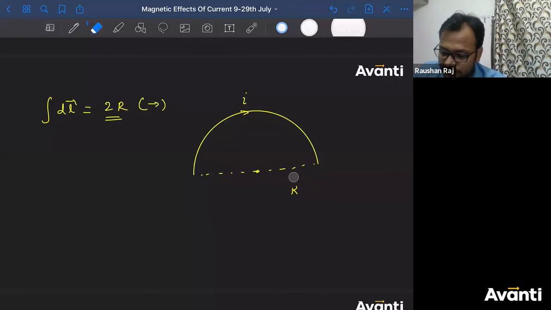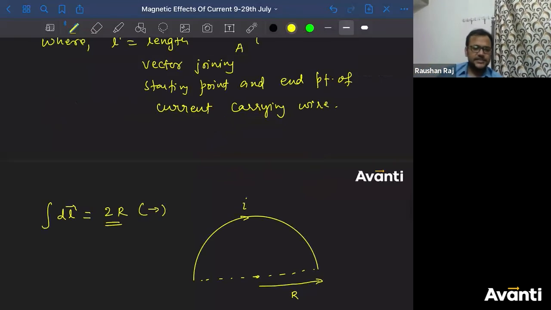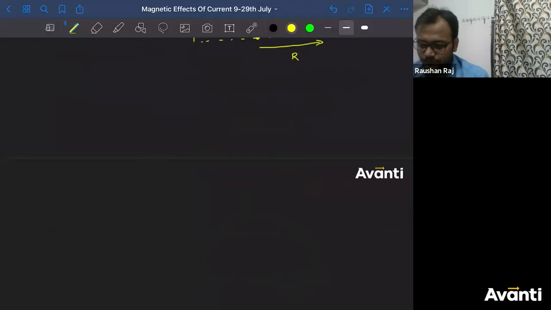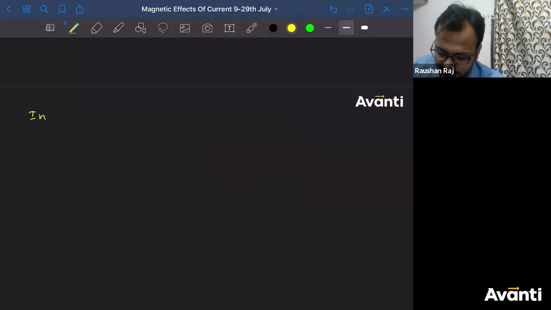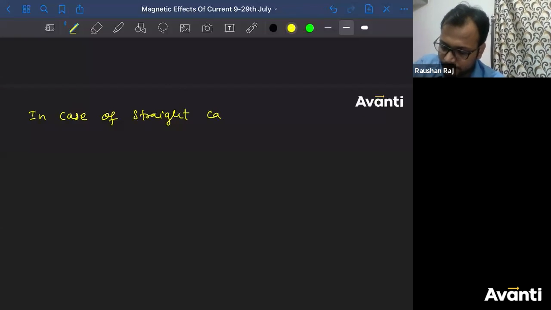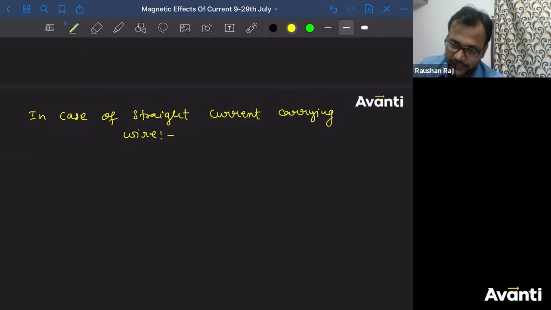So you have to remember this. Okay? Don't just remember the formula I L cross B. You have to remember what that L is also. Acha, what if there is a straight current carrying wire? In case of a straight current carrying wire, integral dL will be the length of the wire, correct? The shortest distance between the starting point and end point.